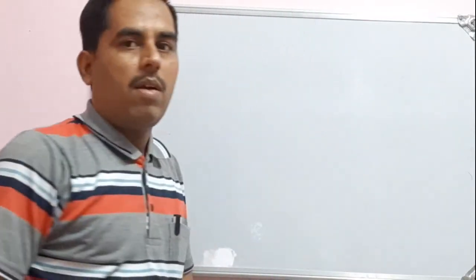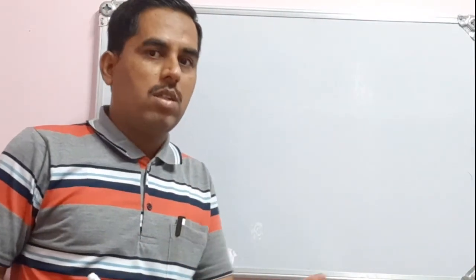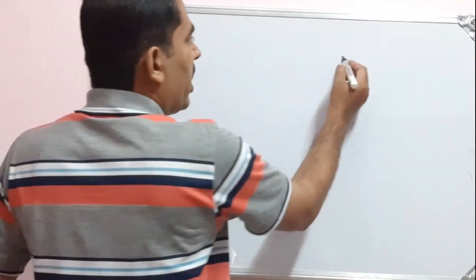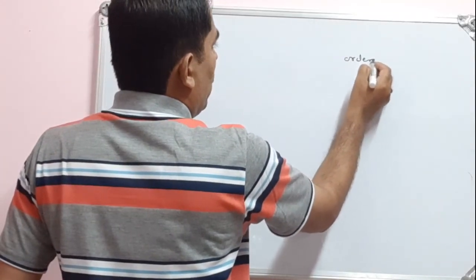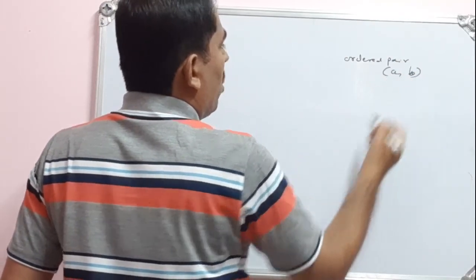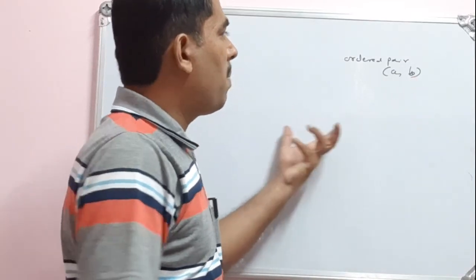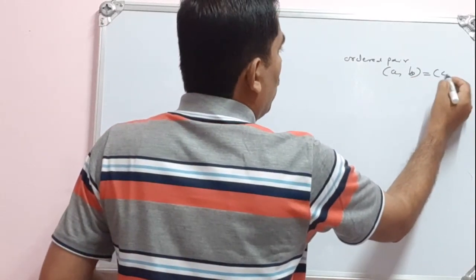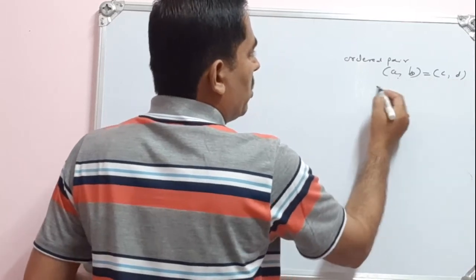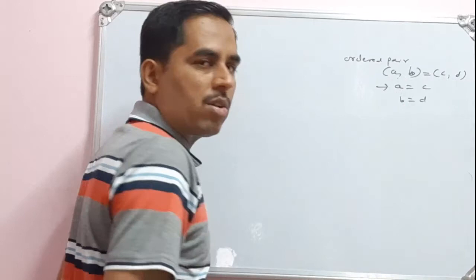Before closing this session, let us summarize it. What are the things we have learned here? We have learned about ordered pairs. Generally an ordered pair is (a, b), where a is called the first element and b the second element. Two ordered pairs are equal means the first element equals the first element and the second element equals the second element.